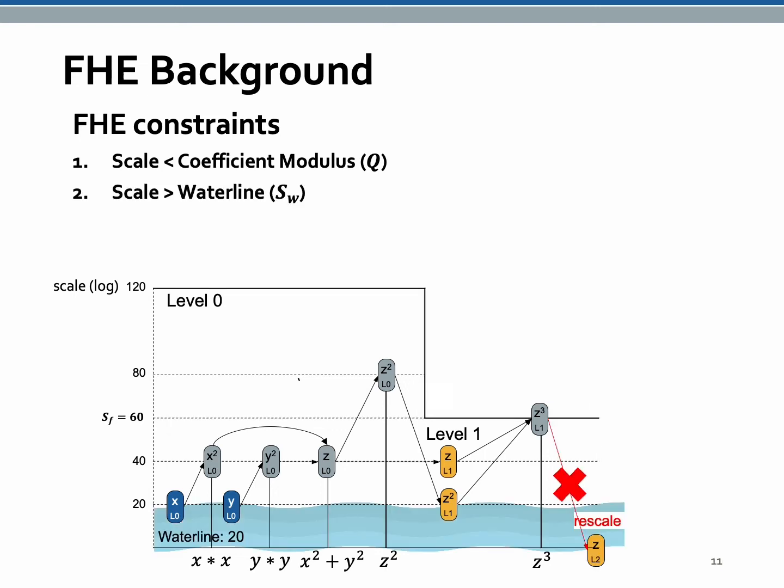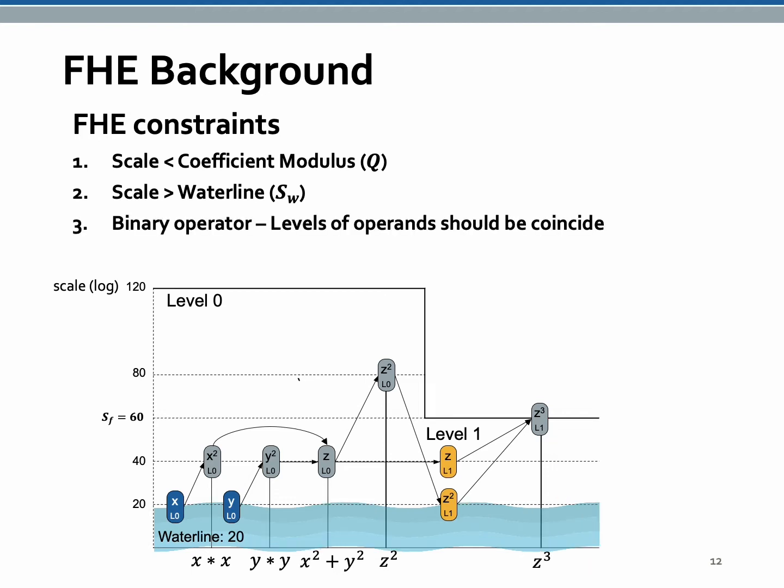Because the ciphertext inherently contains an error, too small scale causes scale underflow. To prevent scale underflow, the scale should be larger than a threshold called waterline. If the waterline is getting larger, the ratio between encrypted data and error is getting smaller. It means that the program is getting more precise. The waterline can be set by a programmer. In this example, the waterline is set to 20. The rescale on z cubic reduces the scale from 60 to 0, which is lower than the waterline 20. The rescale on z cubic is prohibited by FHE constraint 2, different from the rescale on z square.